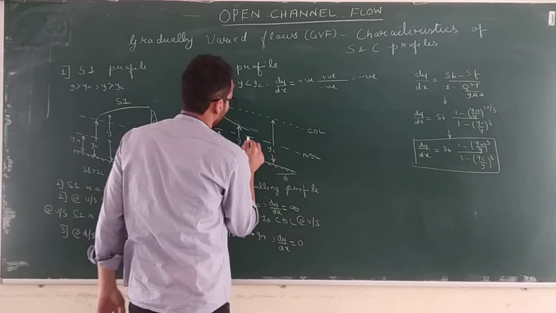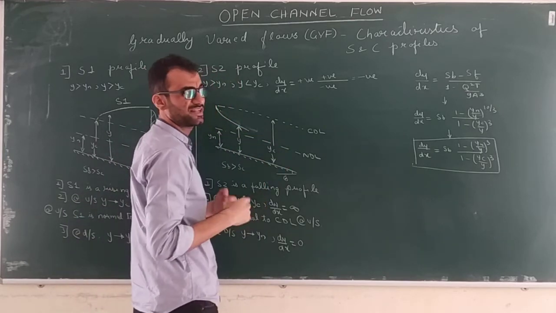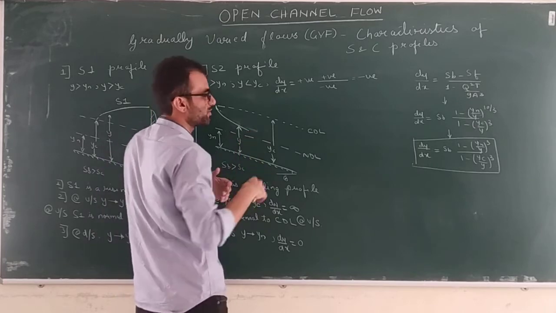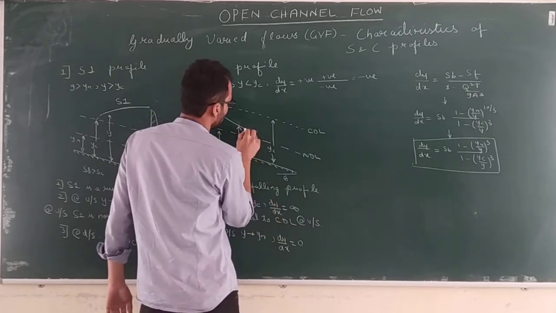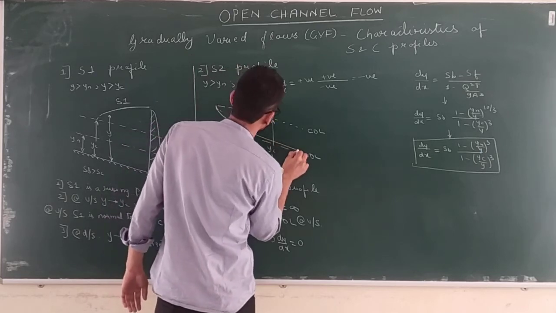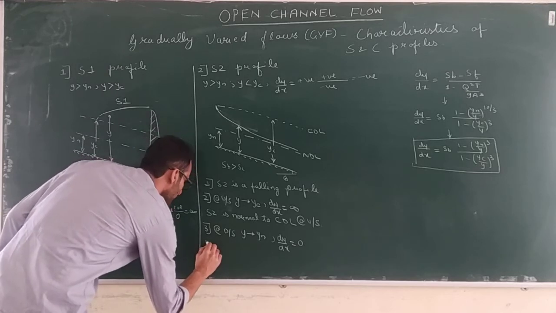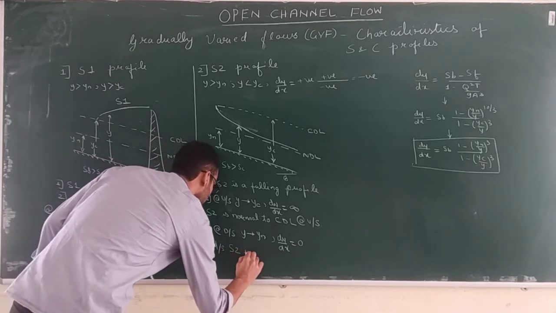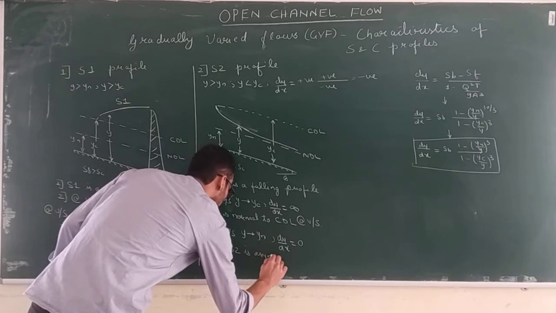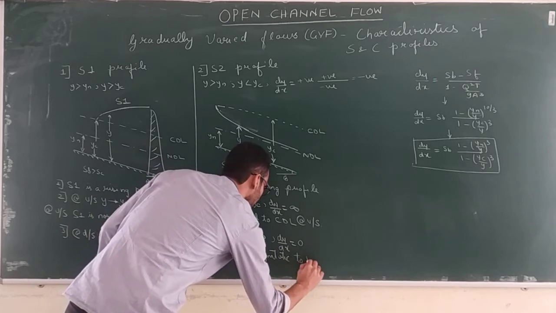It means that the slope of this line is changing very, very slowly. So y is almost constant, almost like the normal flow, normal depth. Okay. So it is asymptotic to the normal depth line. It will behave like this. So at downstream, S2 is asymptotic. It is called as asymptotic to NDL.